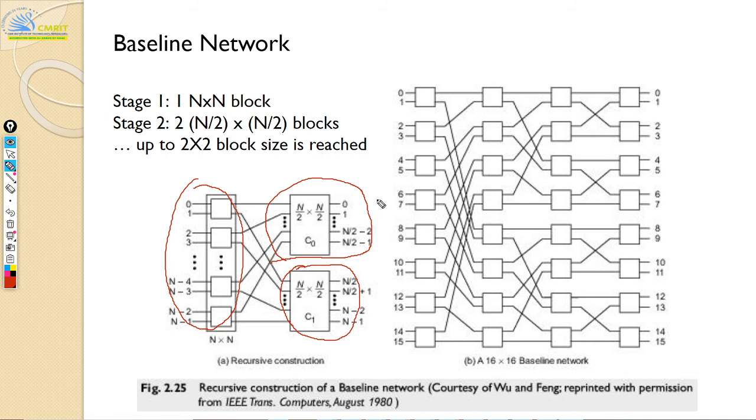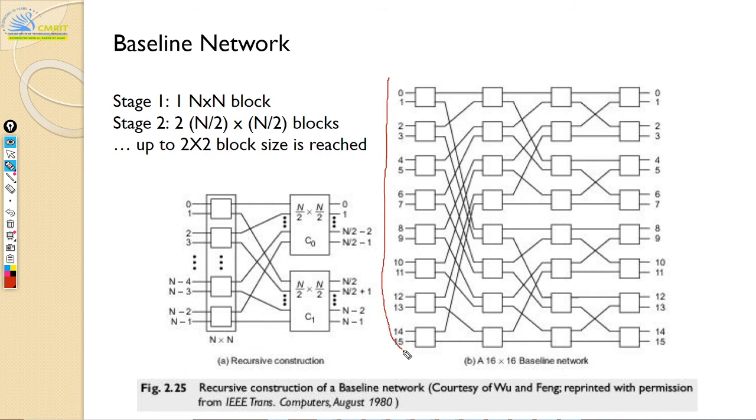And then next you will have n by 4, right? So you will have 4 n by 4 blocks. So you'll actually connect it like this, and it goes on like that. Now if you see this figure here, this is your n by n block,